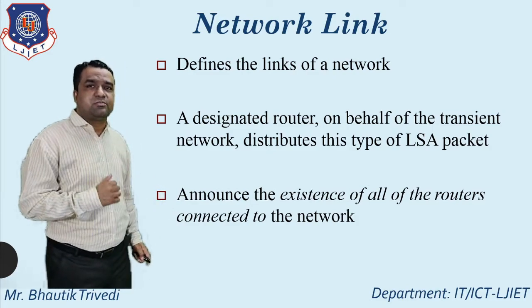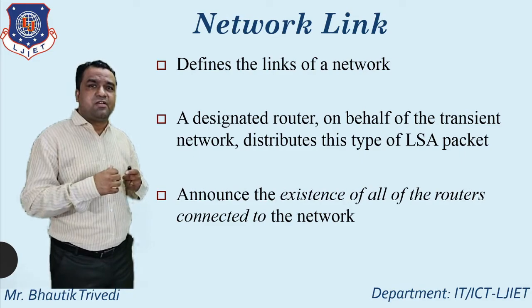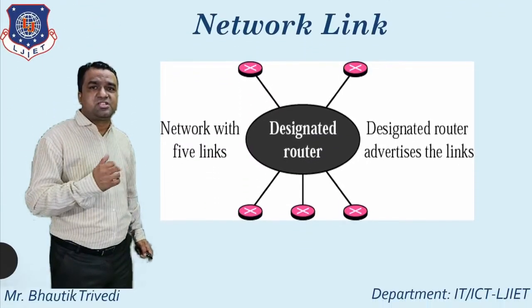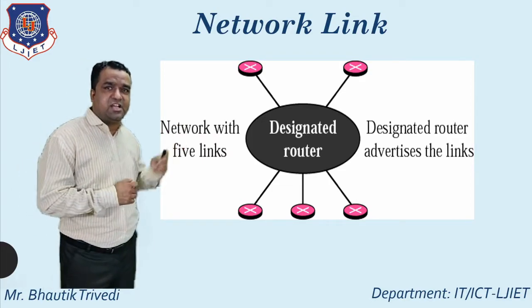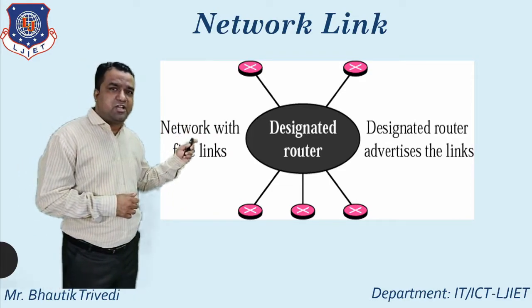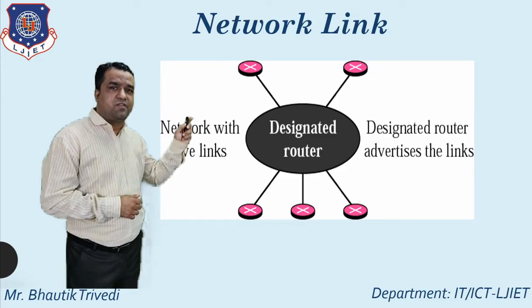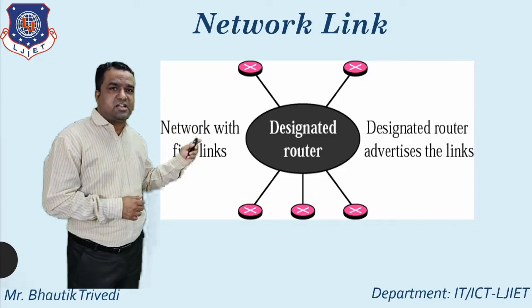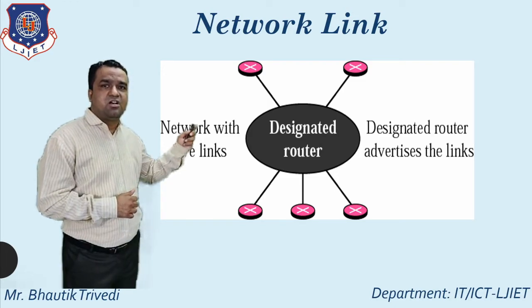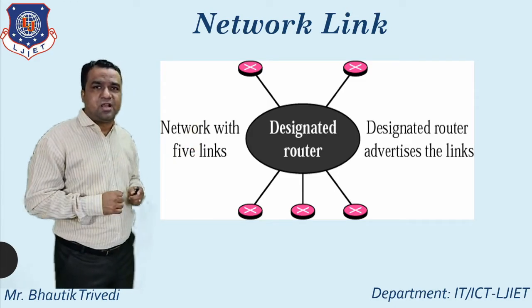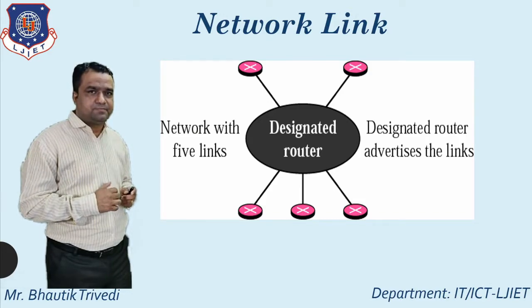So this is about the concept of the network link. What's the main diagram behind that? You just see the diagram. One router can be considered as a designated router, and this particular router advertises this link with the different links, and that is directly connected with the 5 links. So that's the example of the network link.